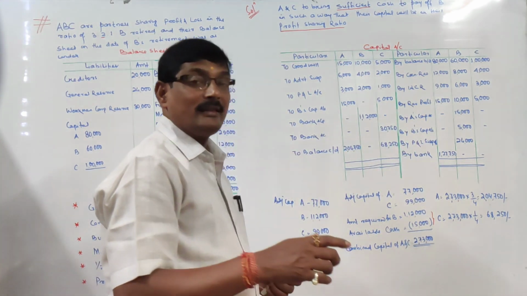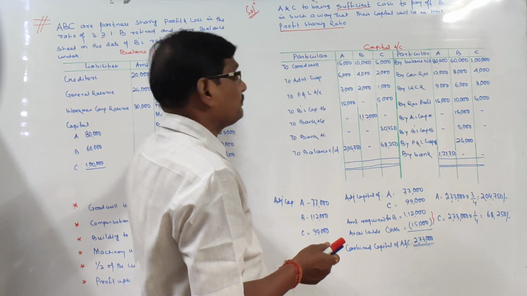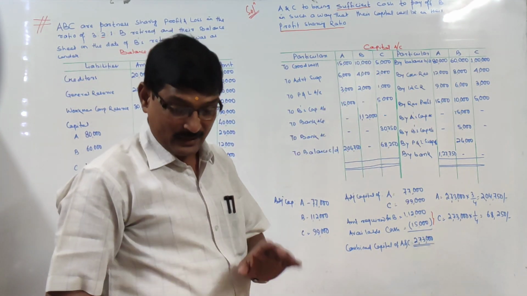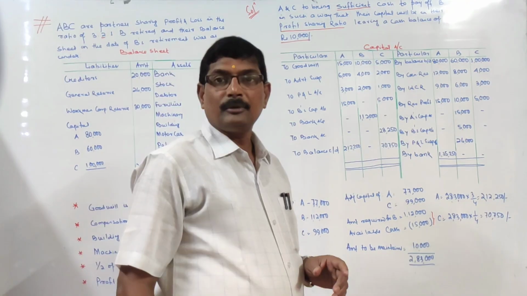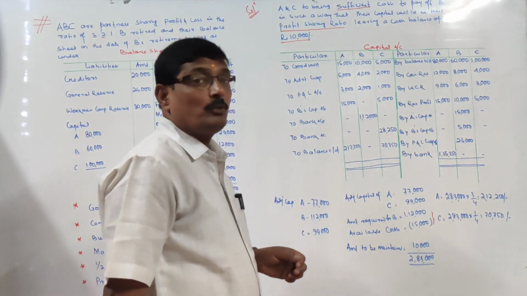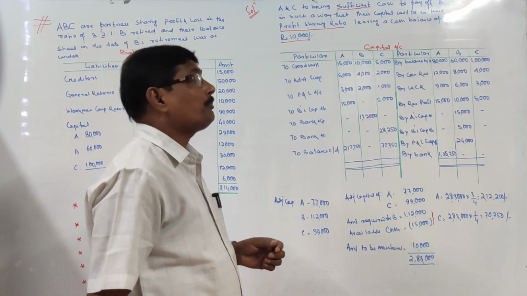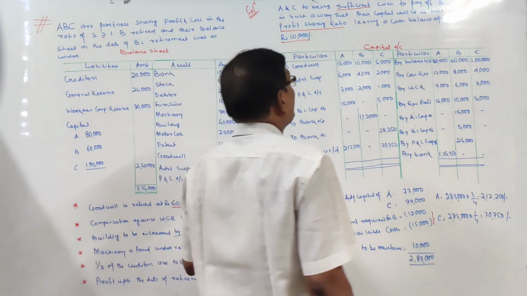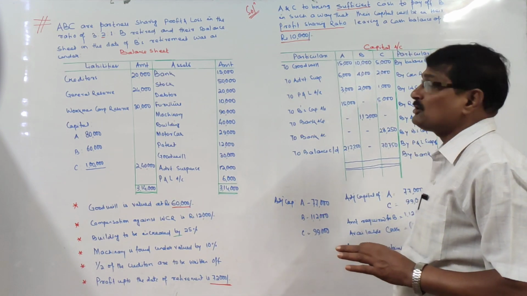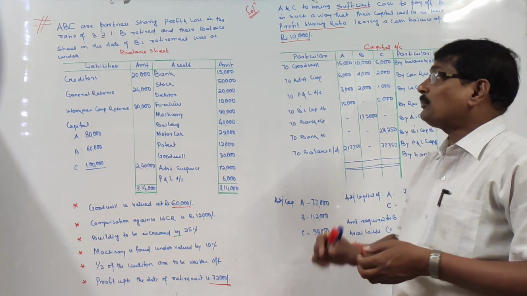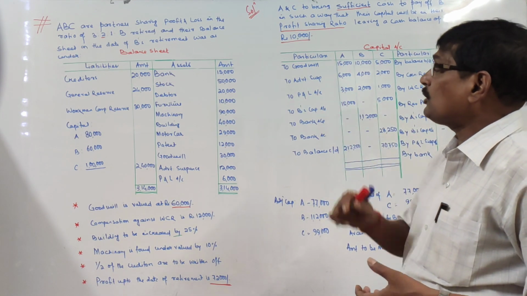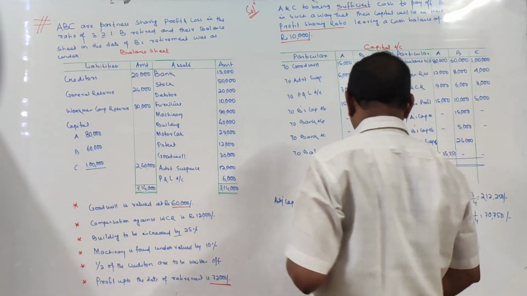Right? So now in the new balance sheet, the bank account will not be there, and B was paid off. Then the last one. Now this is the last one. A and C to bring sufficient cash to pay off B in such a way that the capital will be in their profit sharing ratio, leaving a cash balance of 10,000. Means now we have to work out in such a way that in the new balance sheet the bank account will be 10,000. Now what we will do?